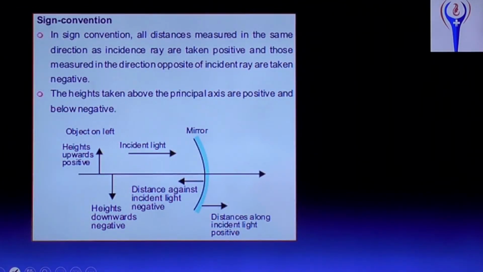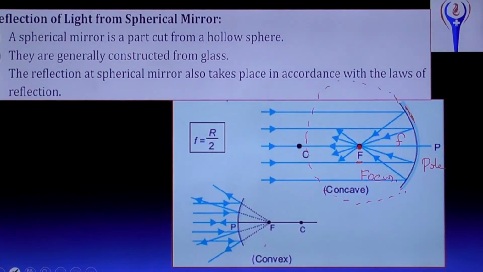Sign convention. In sign convention, all distances measured in the same direction as the incident ray are taken as positive, and those measured in the direction opposite to the incident ray are taken as negative. Suppose light is moving in this direction and the object is here, measuring from here to here, that will be positive.